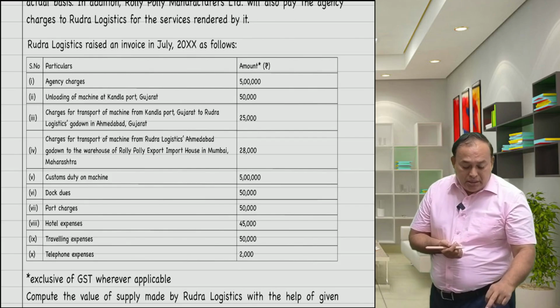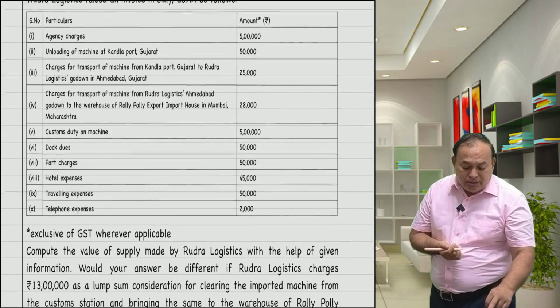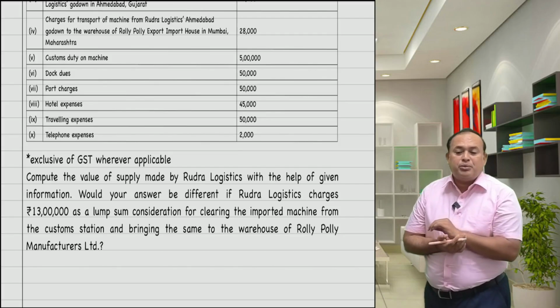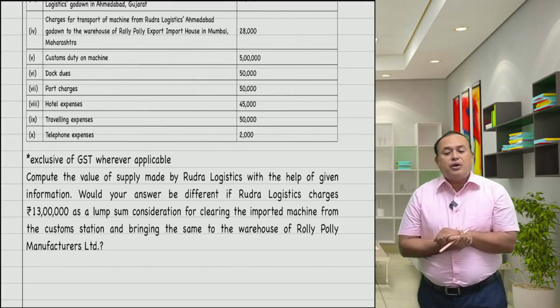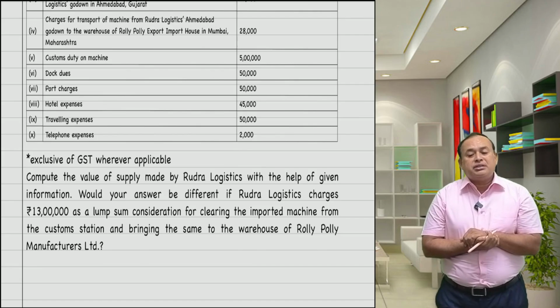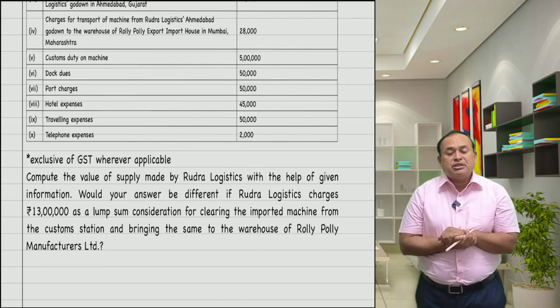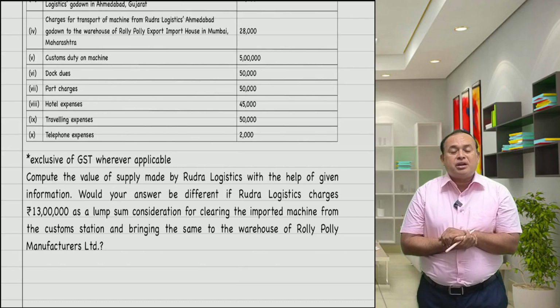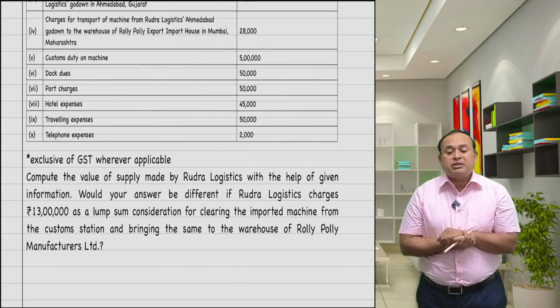Here they said the values given here are exclusive of GST wherever applicable. Compute the value of supply made by Rudra Logistics with the help of the given information. Would your answer be different if Rudra Logistics charges 13 lakh rupees as a lump sum consideration for the clearance of the imported machine from the customs station and bringing the same to the warehouse of Roly-Poly Manufacturers Limited?